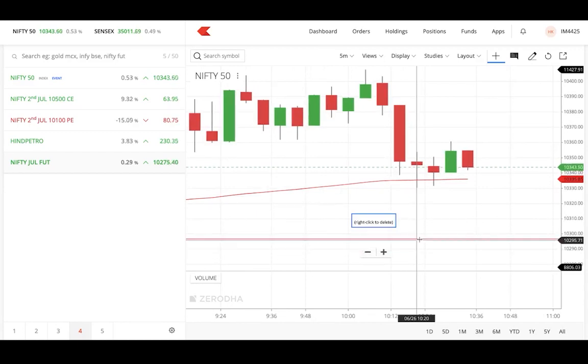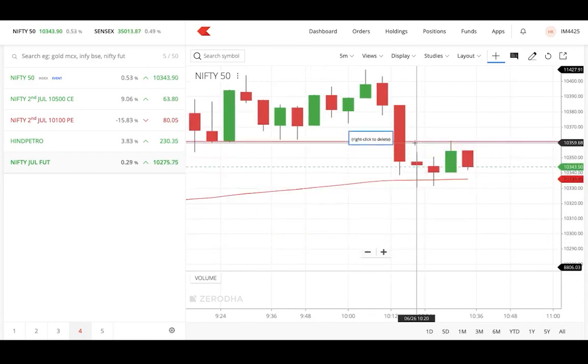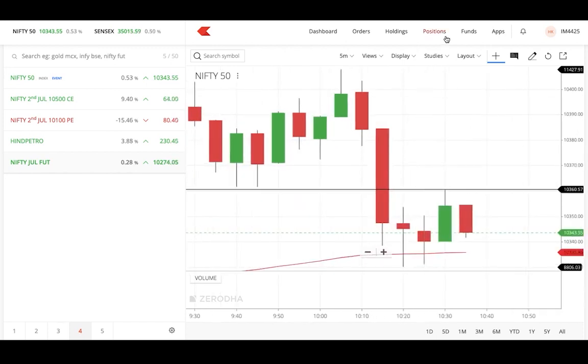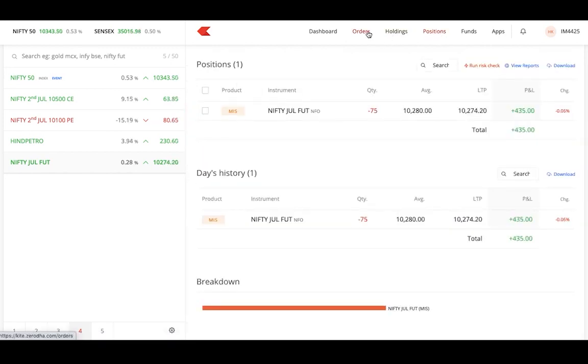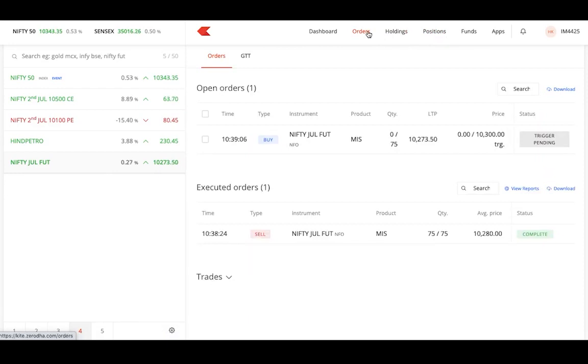Regarding that, I'll show you why I kept it there. You can see the red candle over there. So have a look at the orders.